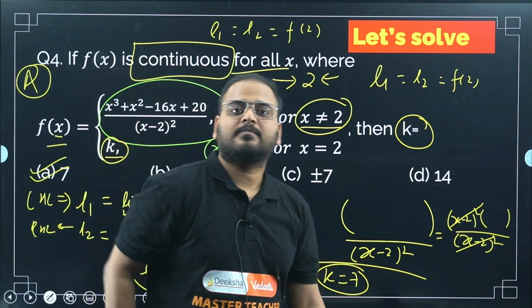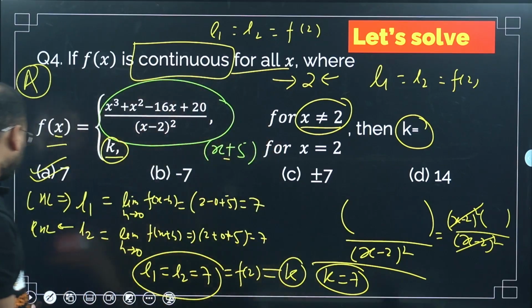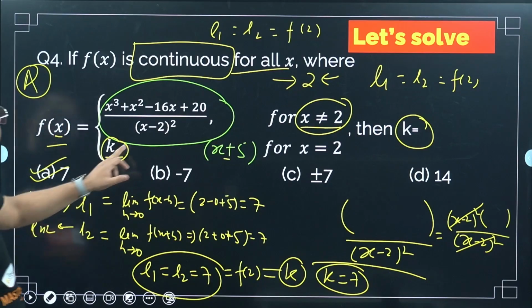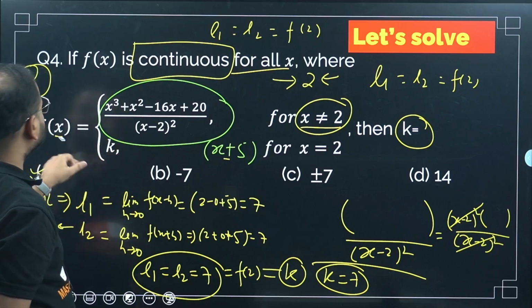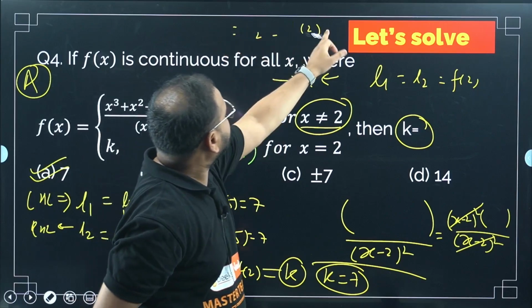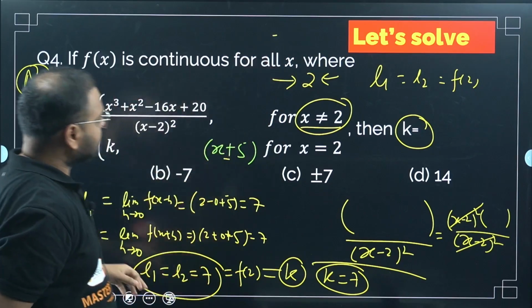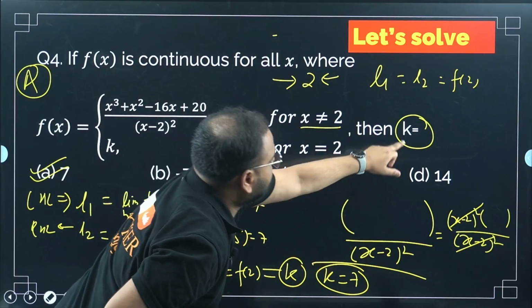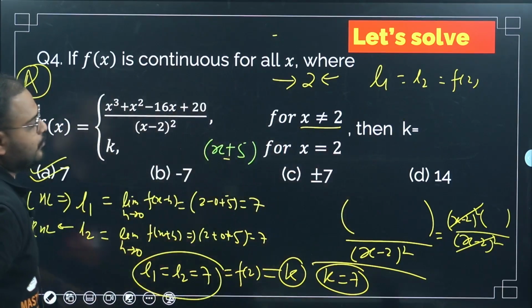I hope you understood, right? I took a little extra time, but I wanted to explain this concept to you. That's why I took some time. I hope this is visible. Should I erase some extra things? Okay, sir, I'll erase this. I've written it twice, so I'll erase this also. Let me erase this. It should be readable by you, right? I hope this is clear.